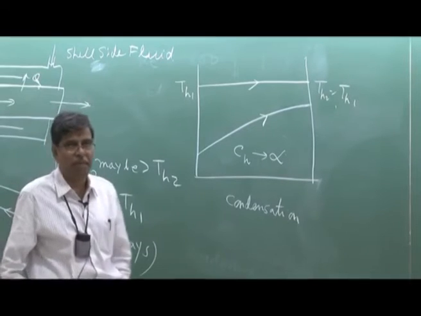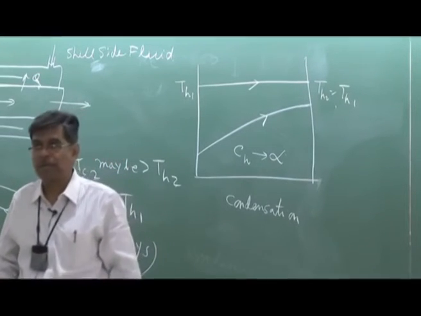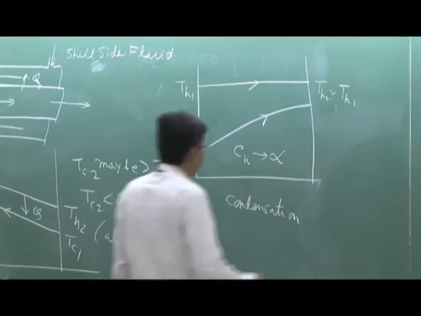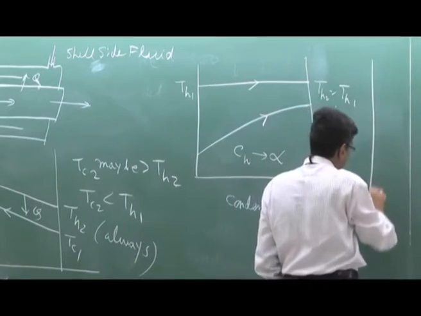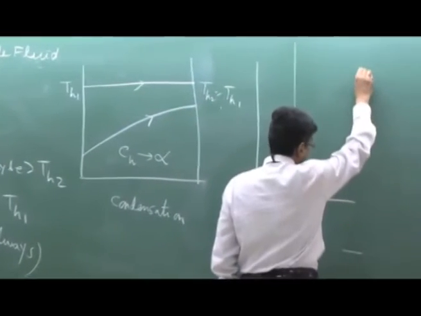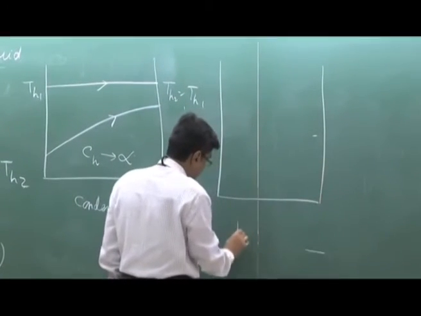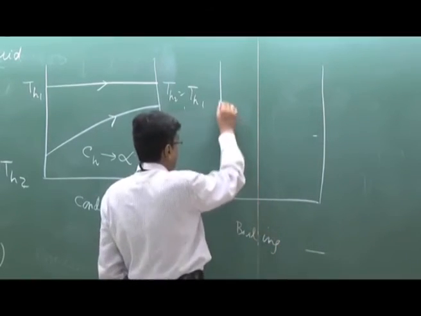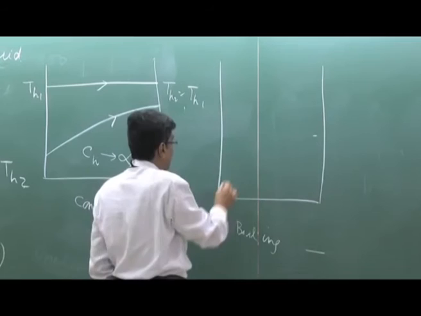Just like Prandtl number 0, Prandtl number infinity, molten metal, heavy oil, the thermal boundary layer, hydrodynamic boundary layer, like this. In case of boiling, if you are told to draw the figure, I am not drawing the heat exchanger here. We assume this is the inlet, this is the outlet plane.